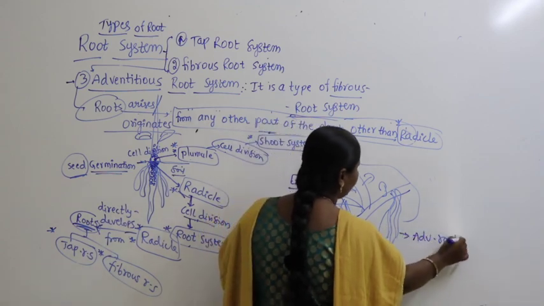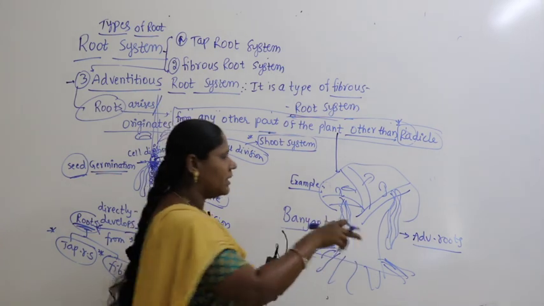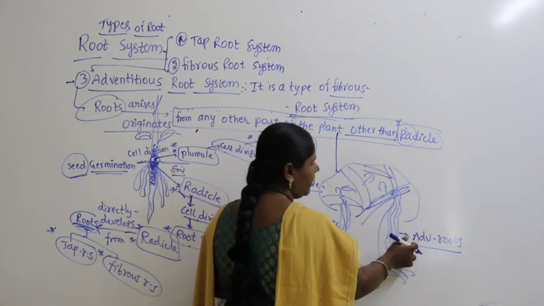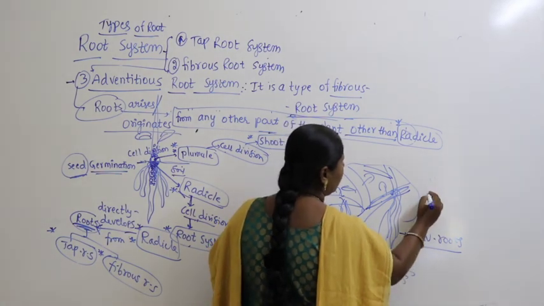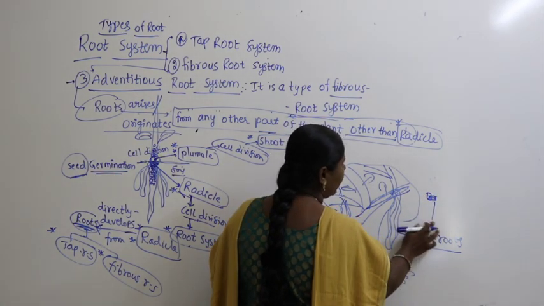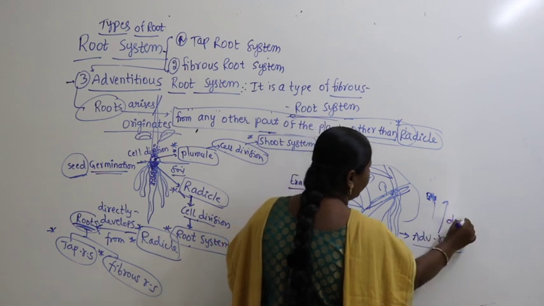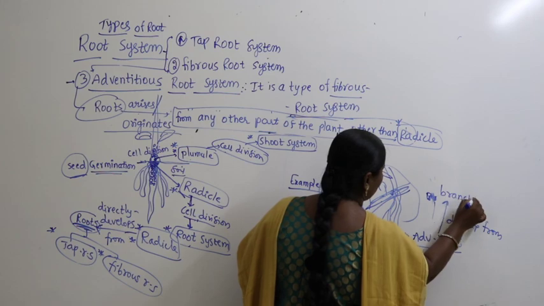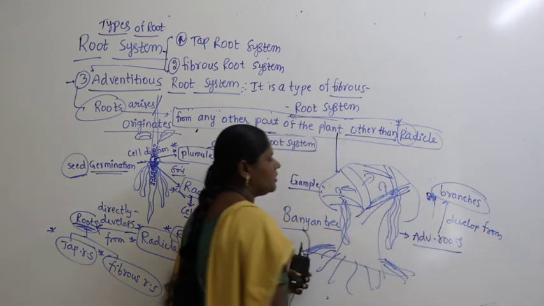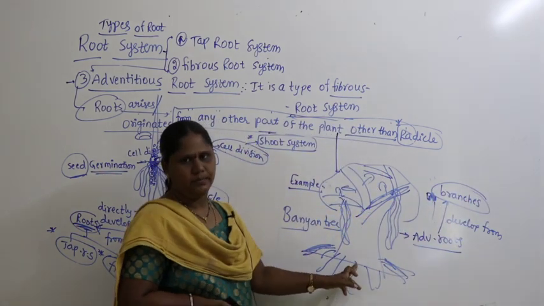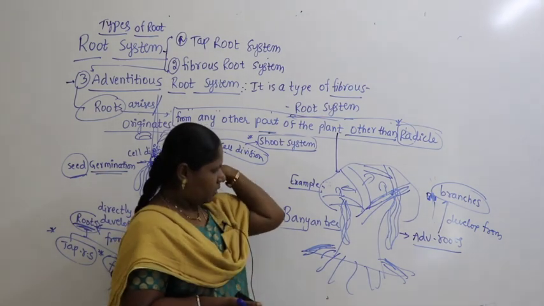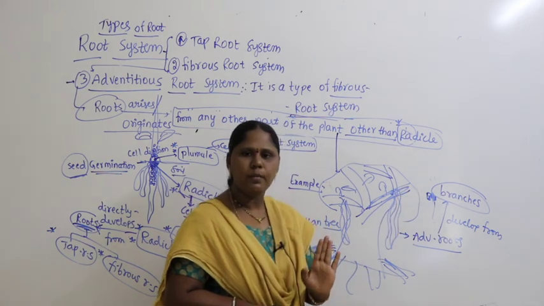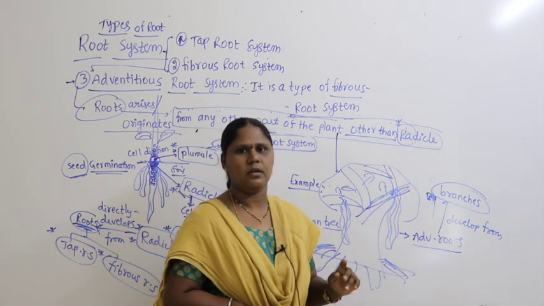Why do we call them adventitious roots? Because they develop from the branch of the plant. They develop from where? They are developing from branches, or you can write an arrow mark up. They develop from branches, not from the radicle. Okay, I hope everyone got it. Here they develop from branches, not from radicle. I hope you got it.